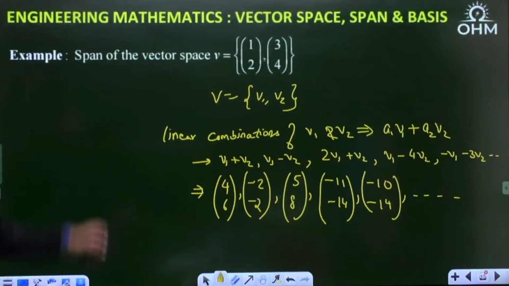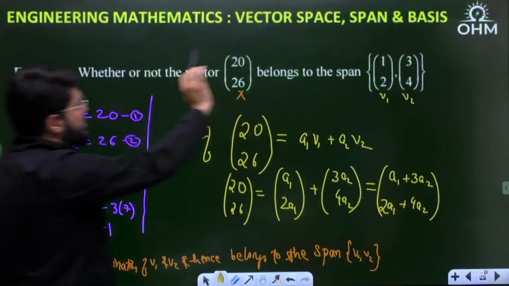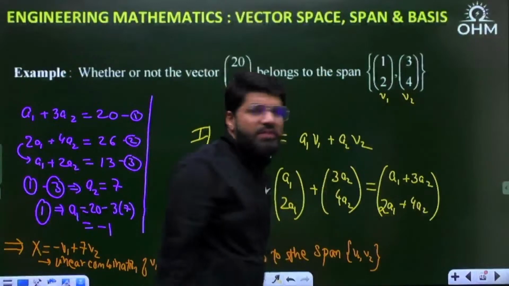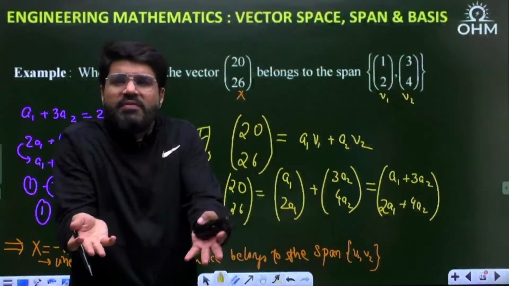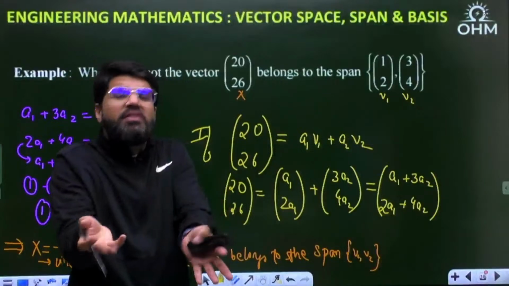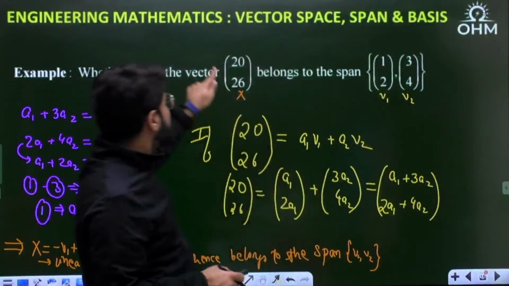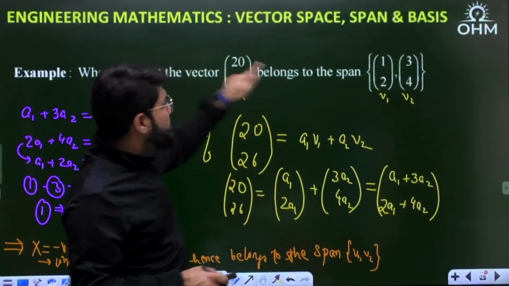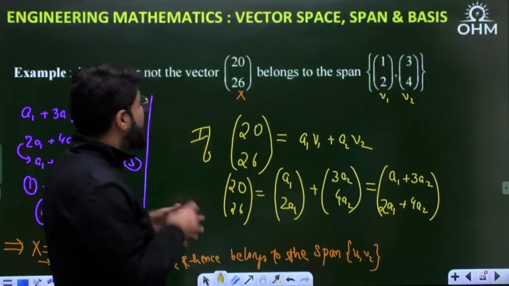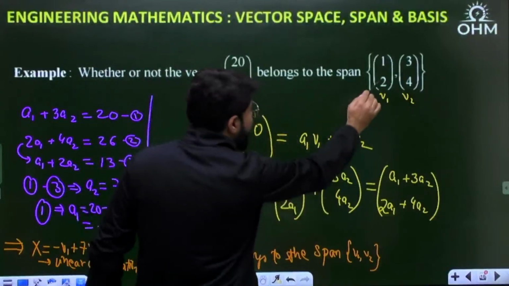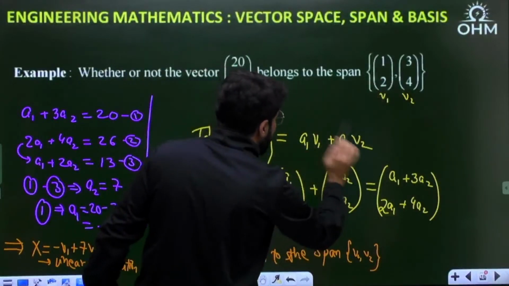Is that clear? Then next I told you, given any vector x, whether it belongs to the span of v1, v2. Now what should come in the span of v1, v2? The set of all linear combinations of v1, v2. That means if x belongs to the given vector space, then x should be written as a linear combination of v1, v2: a1 v1 plus a2 v2.